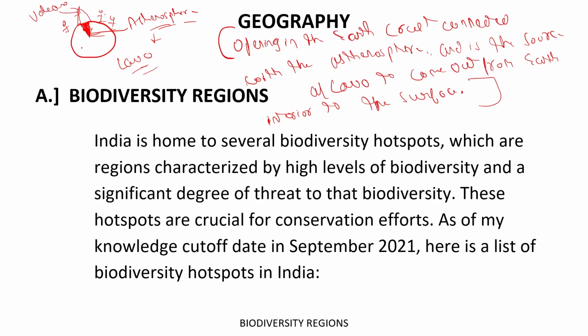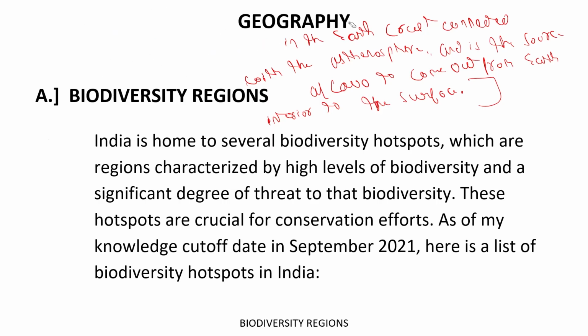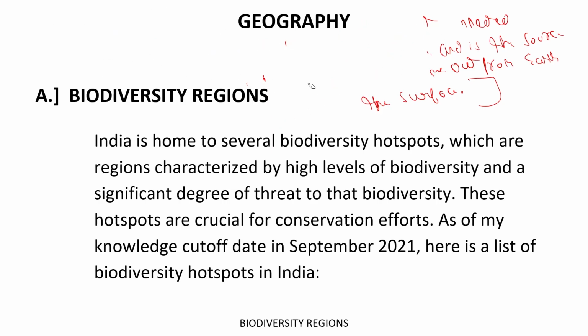Here you can see the opening, and it goes towards the asthenosphere, where there are liquid and solid particles known as lava. From there, it comes towards the earth's surface and starts running here and there in the form of lava. Got it? So that is about volcanoes. So we have completed the lithosphere part.